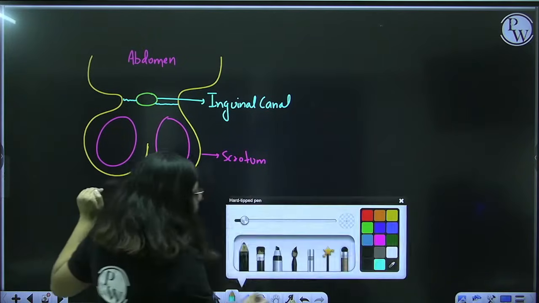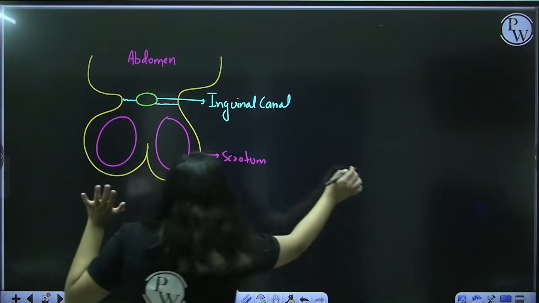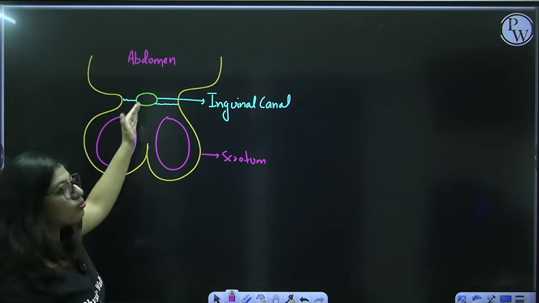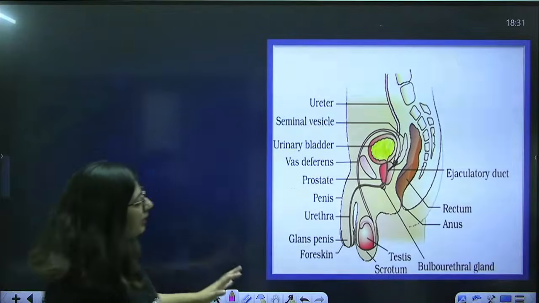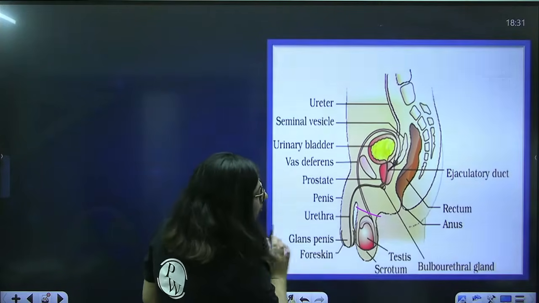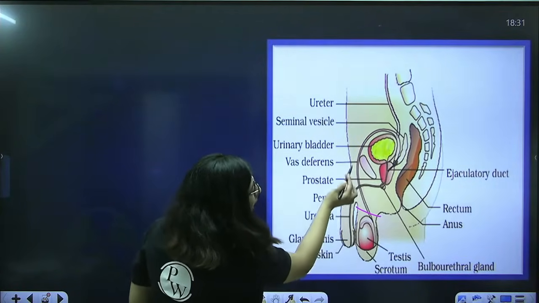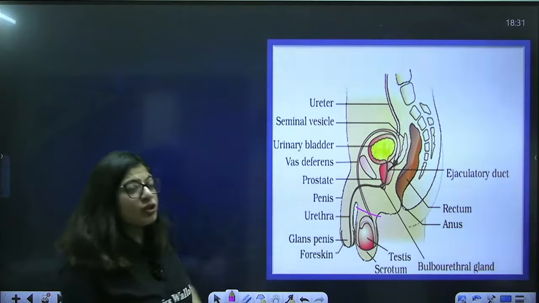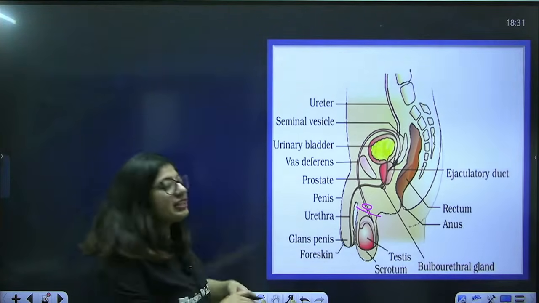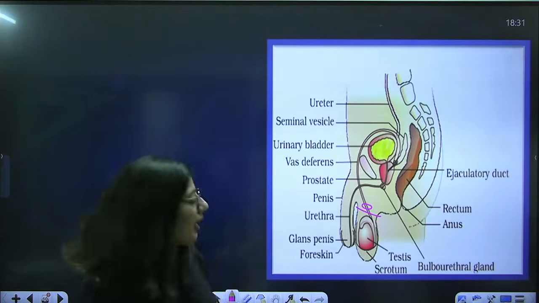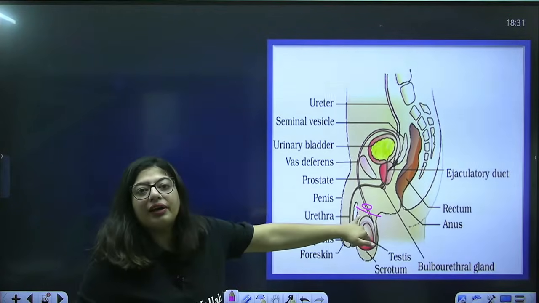So for example, there are certain ducts which have to move out and enter the abdomen. If you can see this diagram, this is the scrotum, this is the abdomen, and this duct is moving out and entering the abdomen. So how is it moving out? It is passing through a canal, and the name of this canal is inguinal canal. Okay.